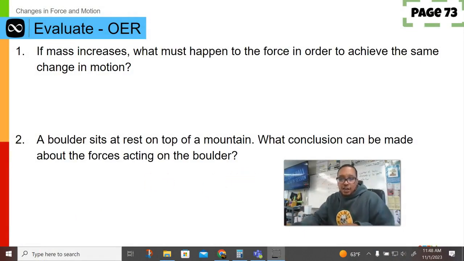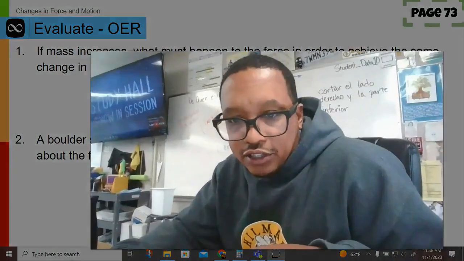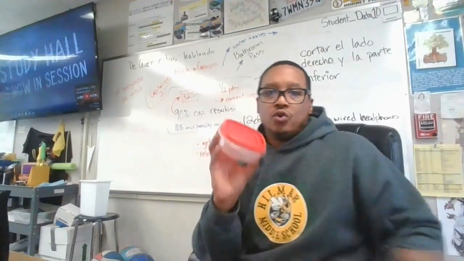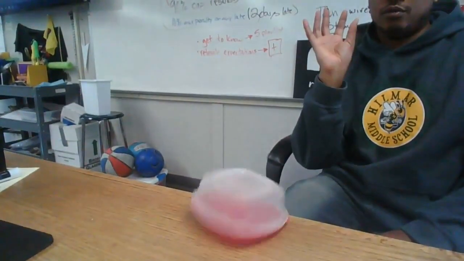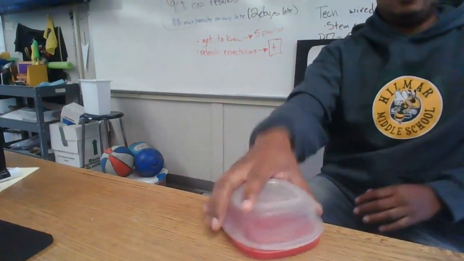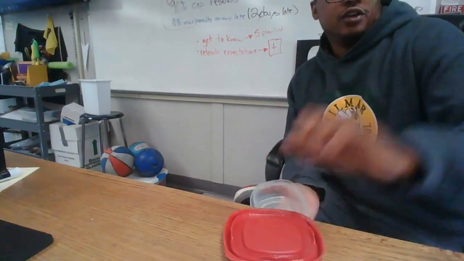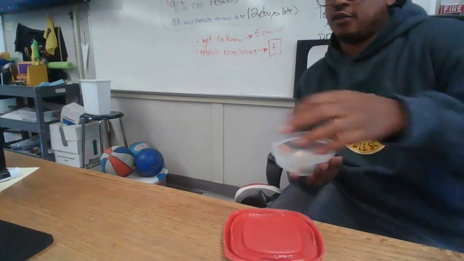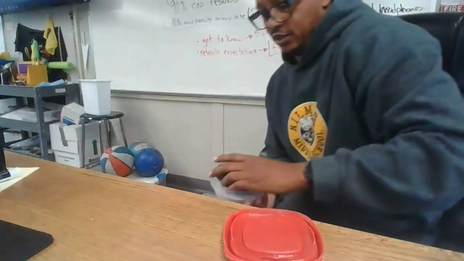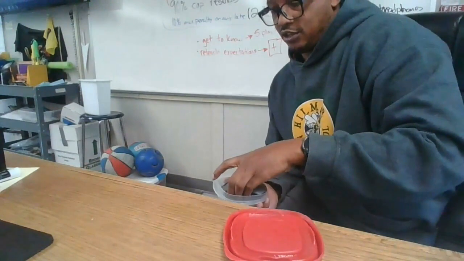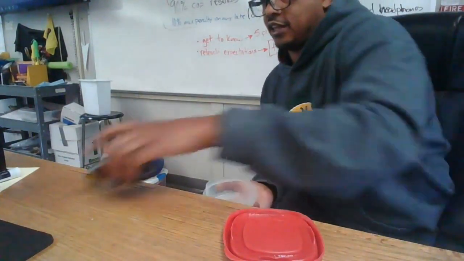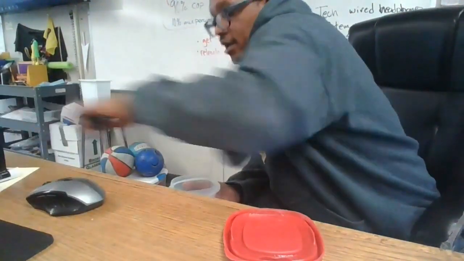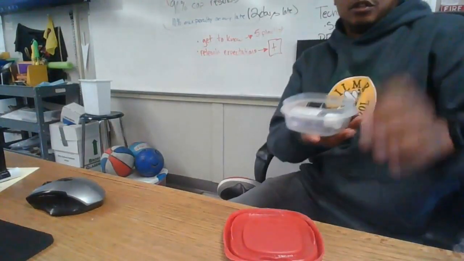It's just like this. I could use the same object and say, okay, cool, I'm going to use this force, and go boom. But if I increase the mass, I put some things in. Can I get this? Oh, I can't, I can't get that in there. So I'll just increase the mass, I'll put some things in here.